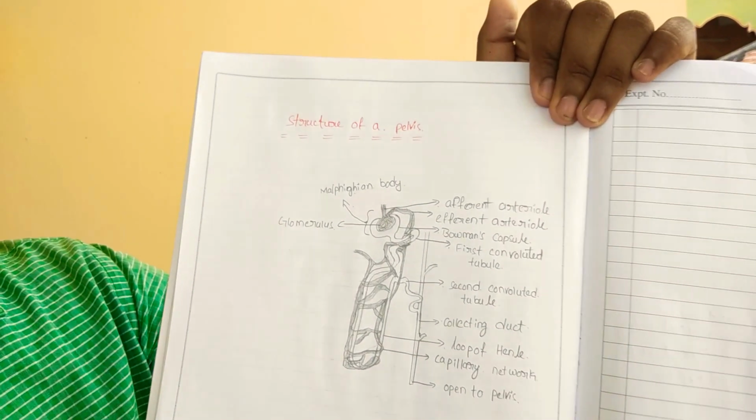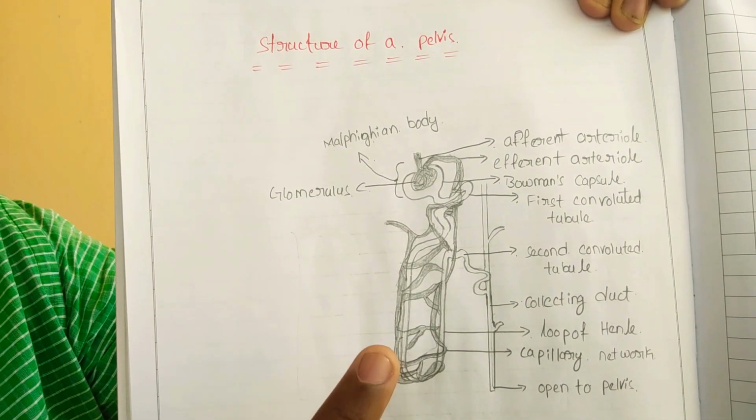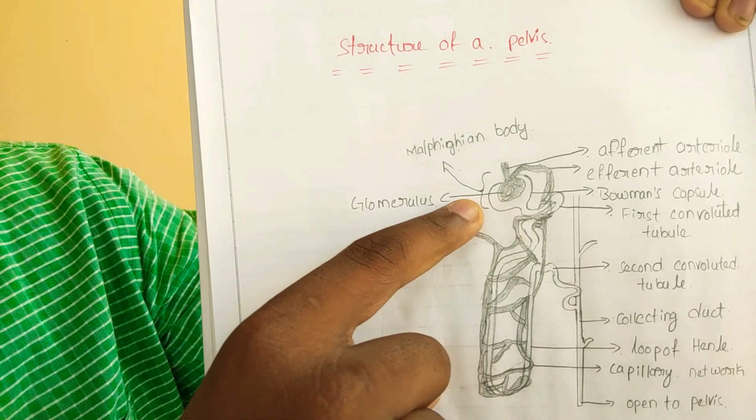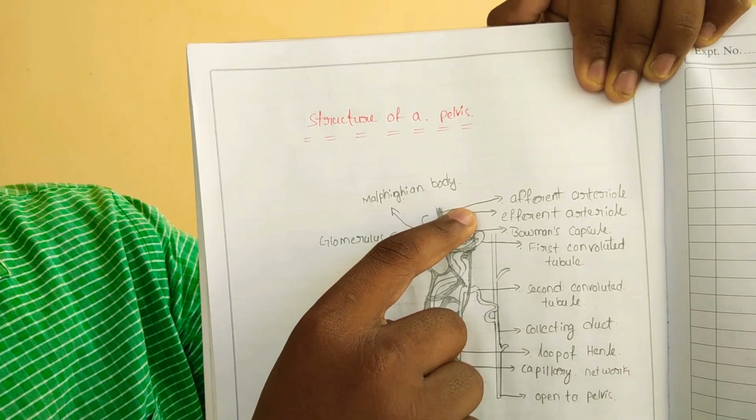Mechanism of urine formation. Do you know, friends, where the urine formation occurs? Yes, exactly. The urine formation occurs in four stages: glomerular filtration, tubular reabsorption, tubular secretion, and formation of urine. First, we will discuss glomerular filtration. I will show the picture of the structure of the nephron. This is the structure of the nephron. This is the glomerulus. This is the Malpighian body.